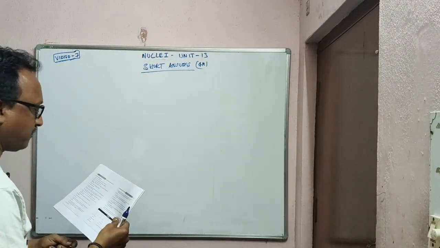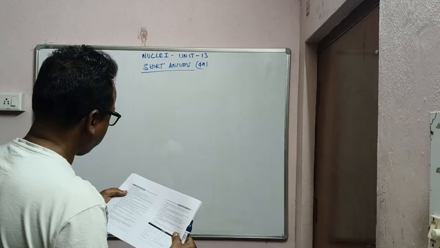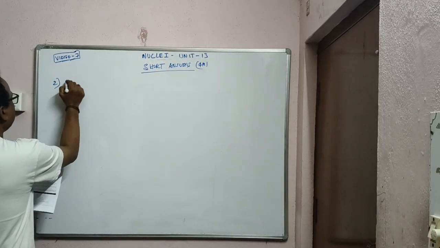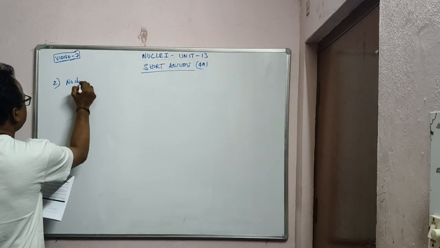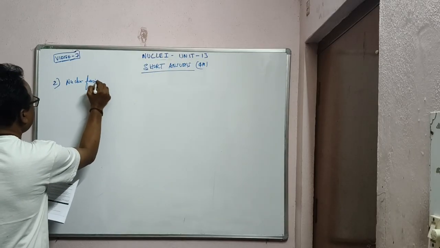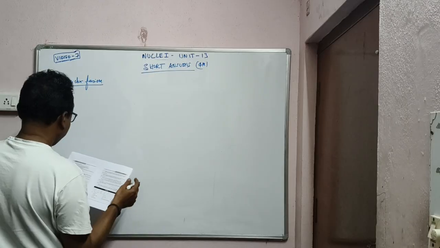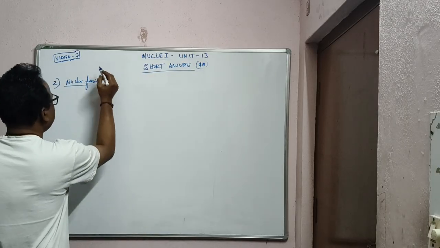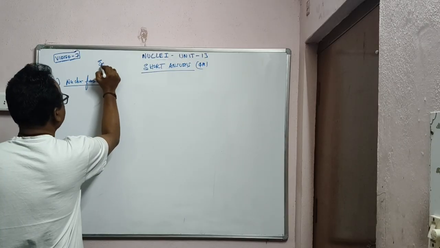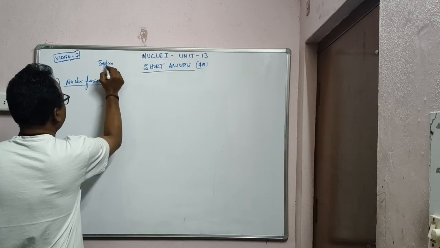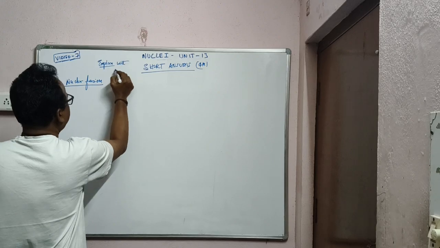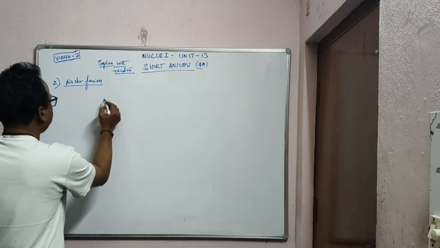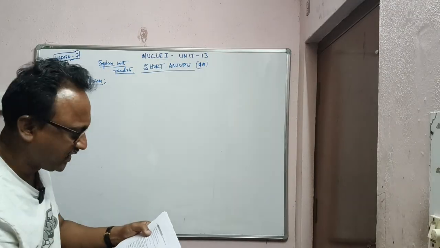Example: plutonium bomb. Second question: what is nuclear fusion? Now the second thing he is asking, what is nuclear fusion? Explain with concerned reactions. Since it is 4 marks, explain with reactions. First, what exactly is nuclear fusion?